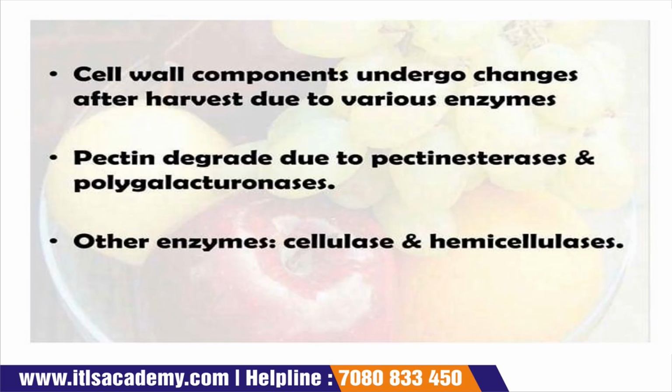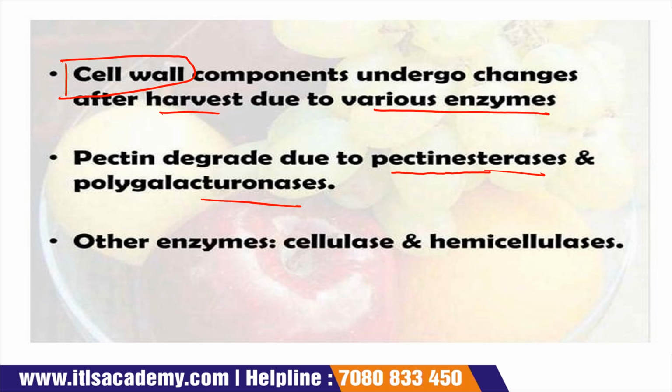Cell wall components undergo changes after harvest. The cell wall is the outer layer of the fruits, and when we harvest the fruits, changes occur in that cell wall, and these changes occur due to the various enzymes present in fruits. The pectin present in fruits degrades when we harvest it, due to the presence of pectinesterases and polygalacturonases.